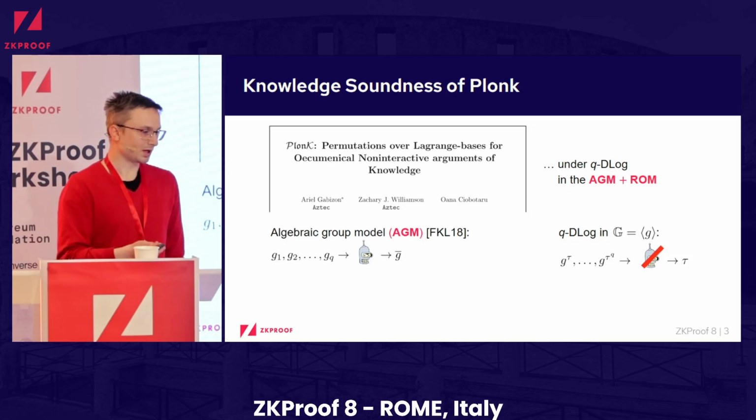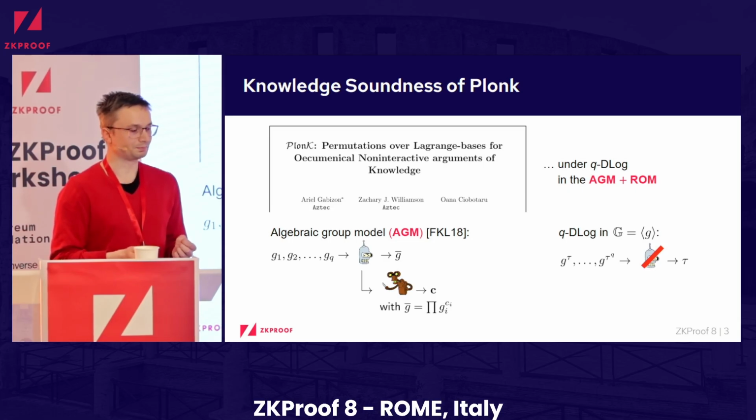And then this other model that's used here is the algebraic group model, which restricts attention to algebraic adversaries that behave in a way that whenever they get as input some group elements G1 up to Gq, and they output some new group element G bar, then they also need to be able to explain and provide a representation vector that explains G bar as a linear combination of all these previously seen group elements.